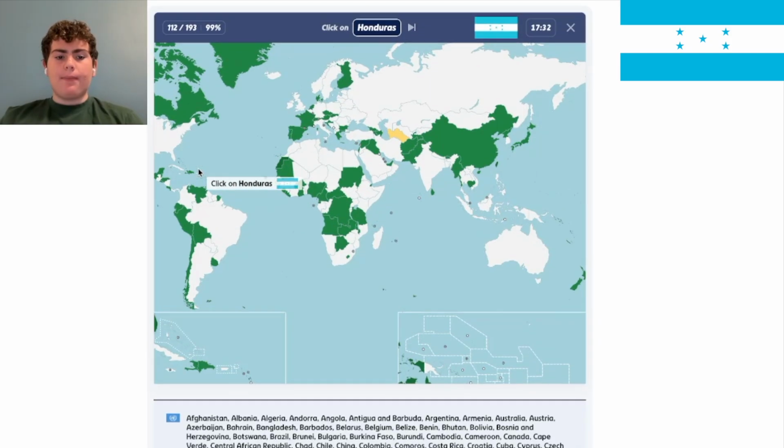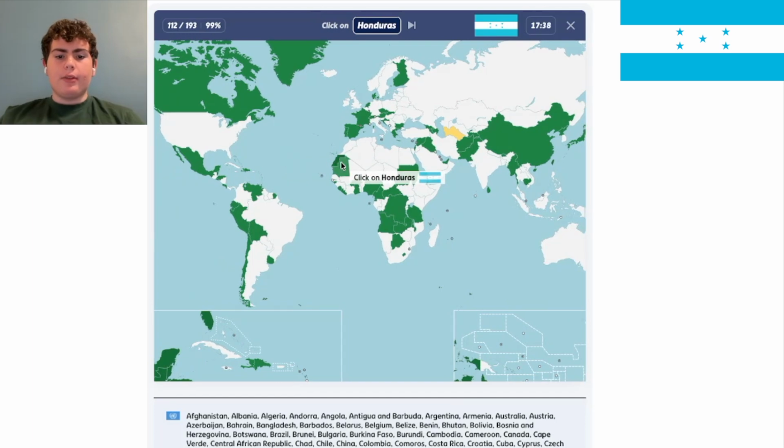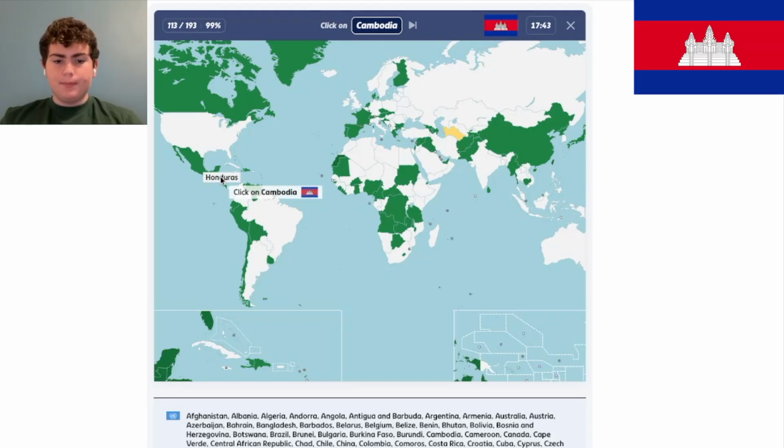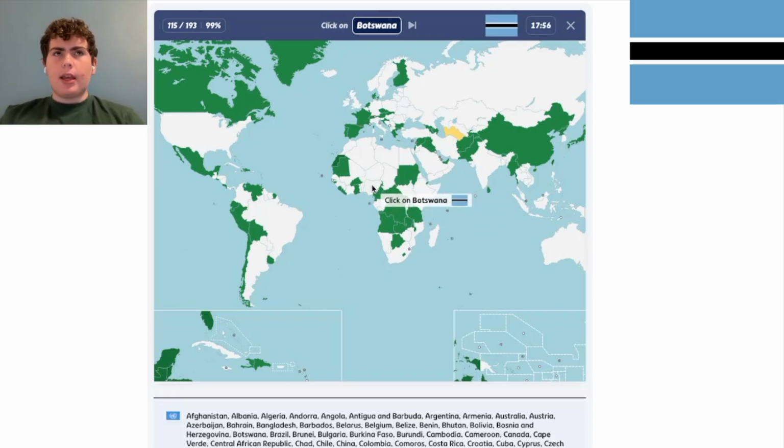Honduras is in this similar chain of countries. If I can zoom, oh, I can go like that. Okay, Honduras is this one. It's not to be confused with El Salvador, which is right next to it. Cambodia is right here. It's this country. Nigeria is over here, and their capital is Lagos. Yeah, Botswana is down here.